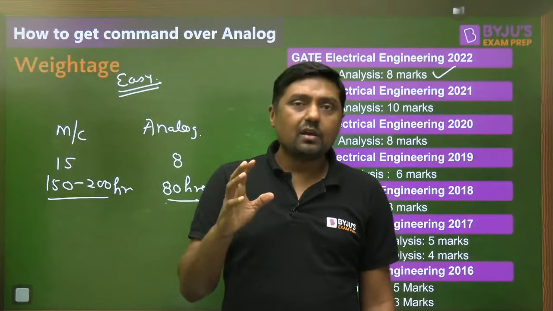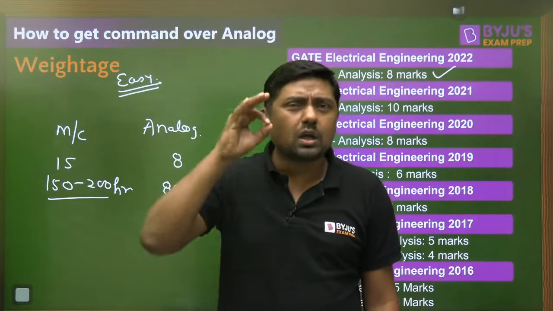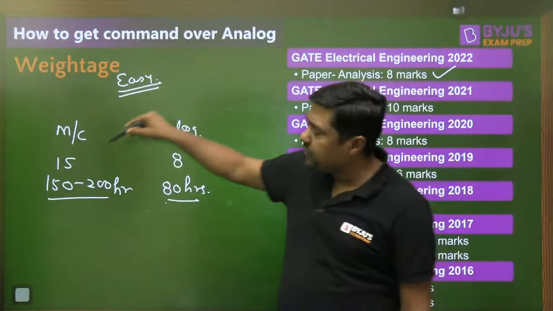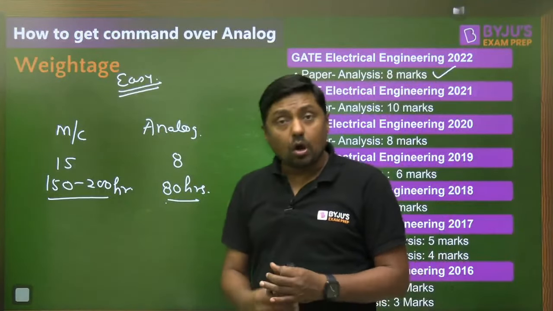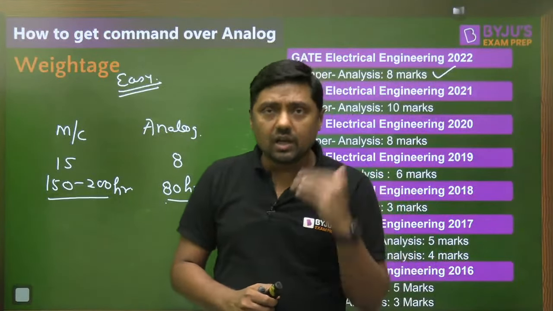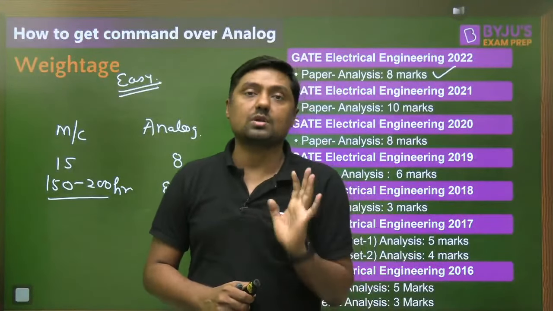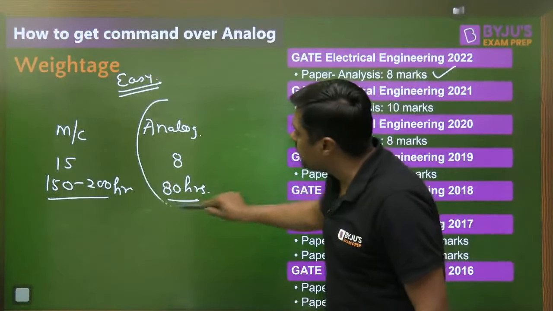That's why it is not possible to solve 100% of the questions from the core branch. Generally it is not possible to solve all the questions from the core subject, but it is possible to solve all the questions from what?